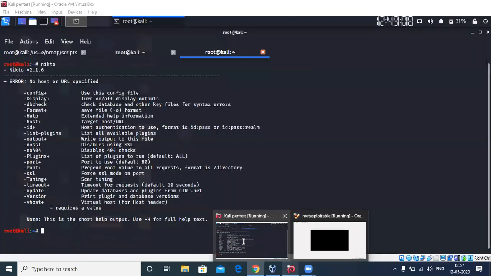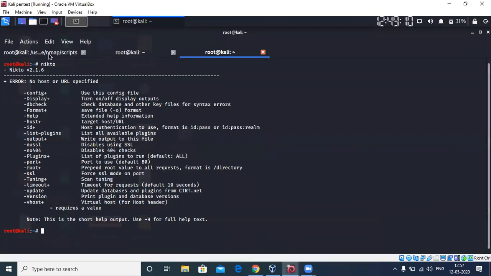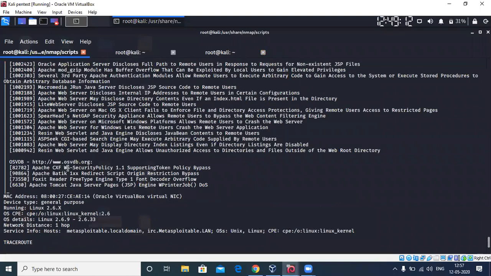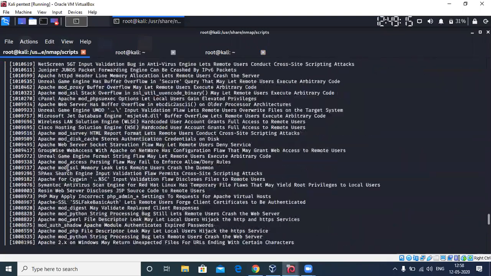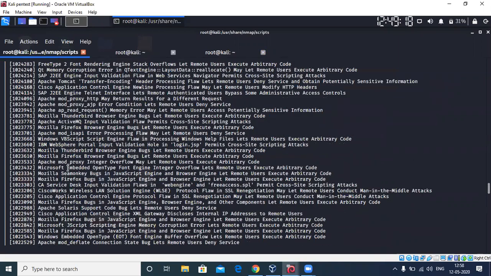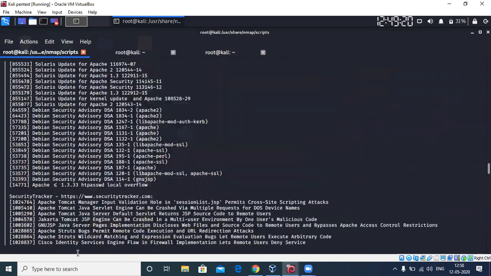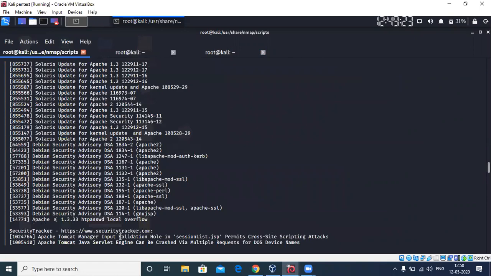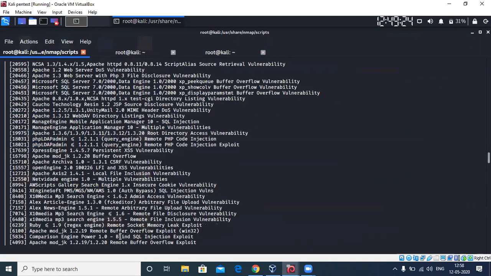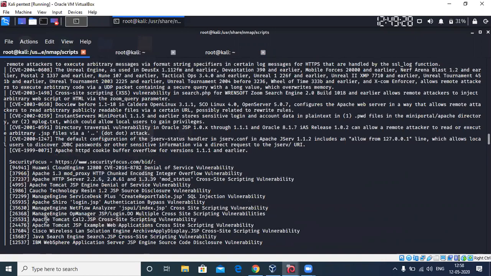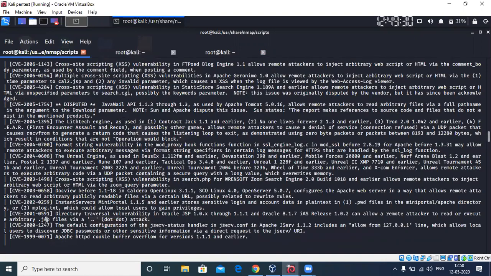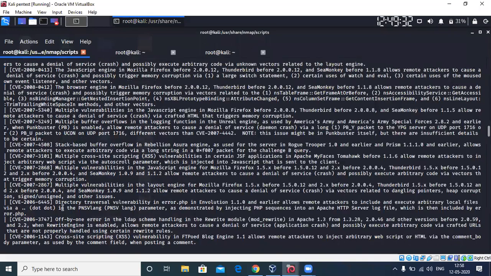Coming back to this, did any of these complete? Right. Can you see the report, how long it is? It came up with all the IDs and vulnerabilities that can possibly be there for a particular service and a particular version.